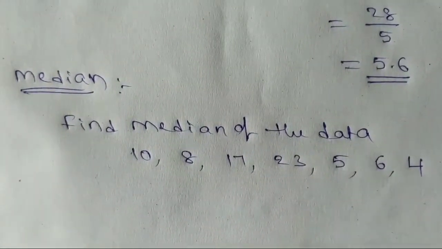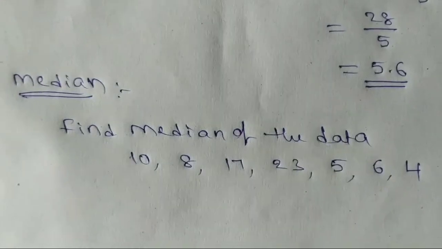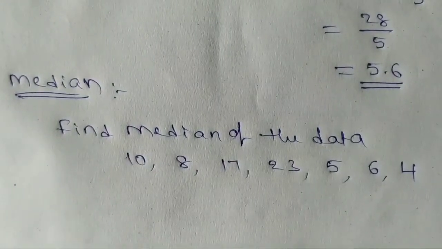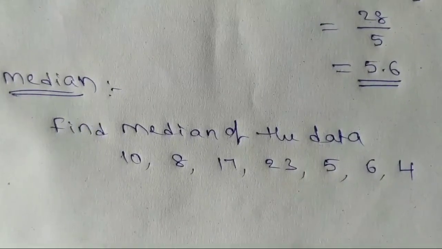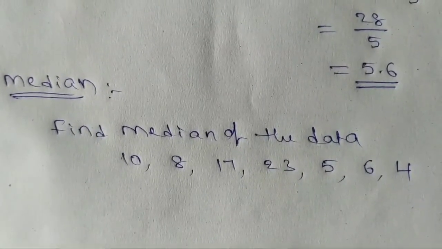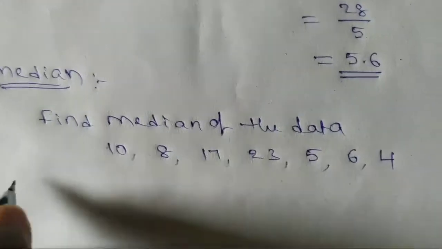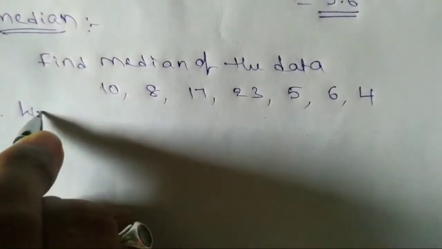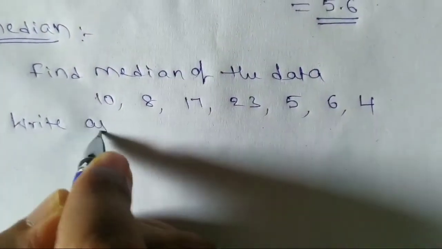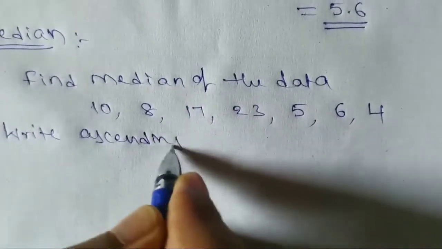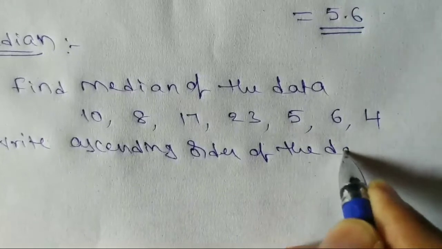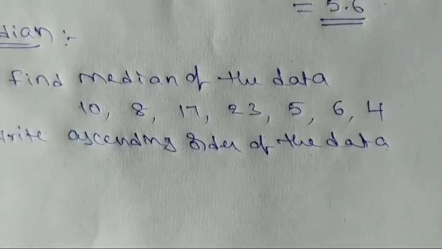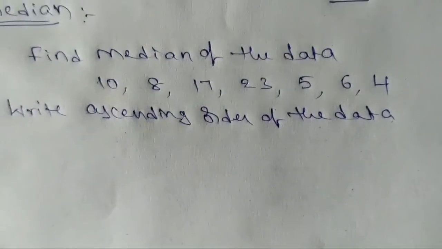In this data, the given observations are not in order. First arrange the numbers in any one order, either ascending order or descending order. Write the ascending order of the data. Any one order we can write first.